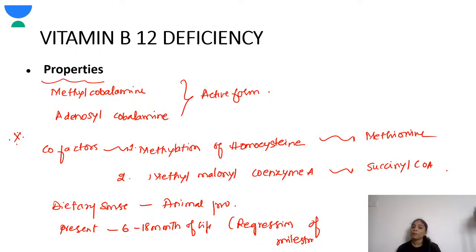So these children, from the time of birth to the time of presentation, would have attained normal milestones, but once the deficiency develops, the milestones will regress. They would be able to stand before, but because of the deficiency they might not be able to even stand. That is very important in an infant who has vitamin B12 deficiency. They can present with only tremors, and there might also be a history of regression of milestones. So this you need to remember.